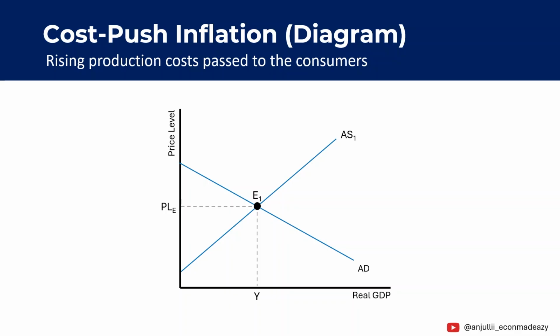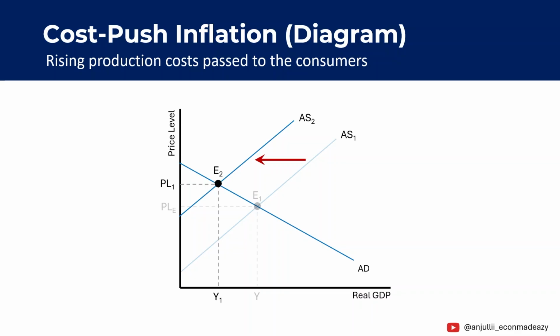Let's understand cost push using a diagram. On the vertical axis, we have the price level, and on the horizontal axis, we have real GDP or output. Initially, the economy is at equilibrium at point E1, where aggregate demand intersects aggregate supply. Now suppose production costs increase. For example, due to higher wages or higher fuel prices. Because production becomes more expensive, firms supply less output at every price level. This causes the aggregate supply curve to shift left from AS1 to AS2.